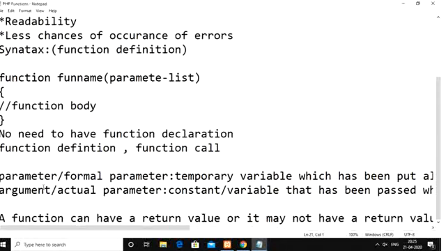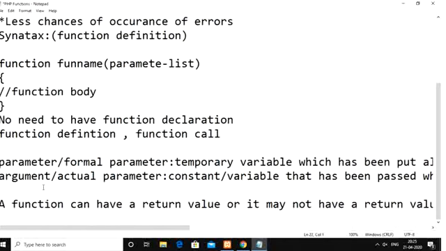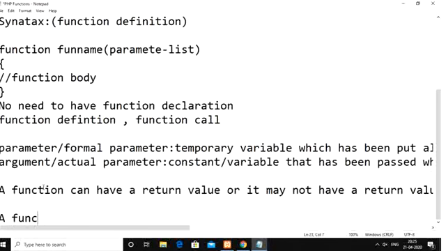So basically, some functions may return some value and some functions may not return any values. If you observe the C language, a function can have multiple return statements. The same feature is also possible in the PHP language.